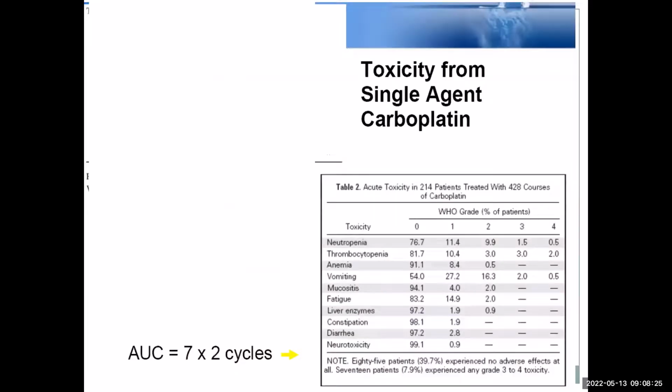If you look at the toxicity of 1 cycle of carboplatin, as expected, there are grade 3 toxicities, and a few patients may get thrombocytopenia. We all know that carboplatin can cause grade 4 toxicity. So whenever we give this high dose carboplatin, we call the patient on day 7 and then again on day 40, just to be sure we don't miss anything, because we don't want to lose the patient to this toxicity.